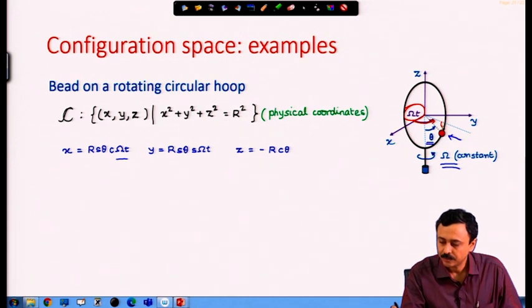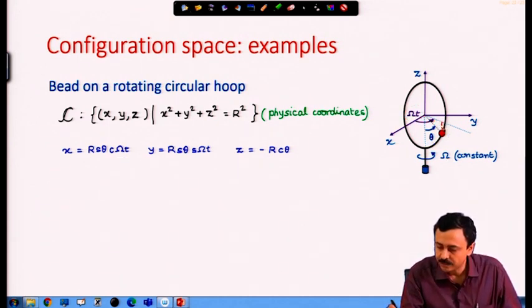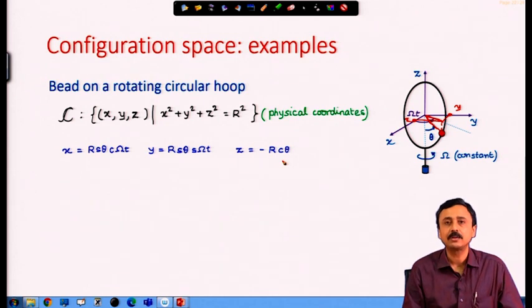Therefore, the x coordinate I can find out by projecting this line in this direction and taking a projection on the x axis. So, this is x, this is y, and z is obtained as minus r cosine theta.